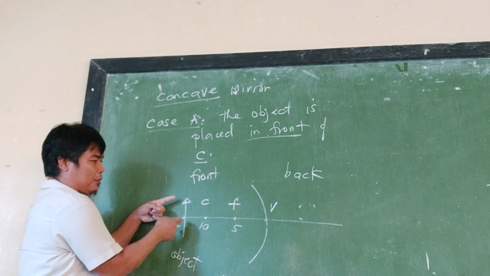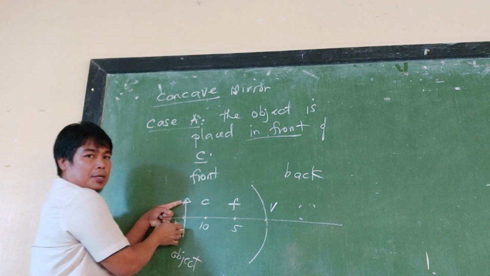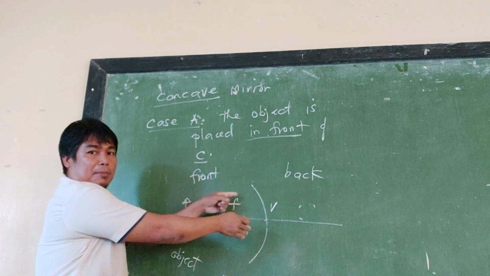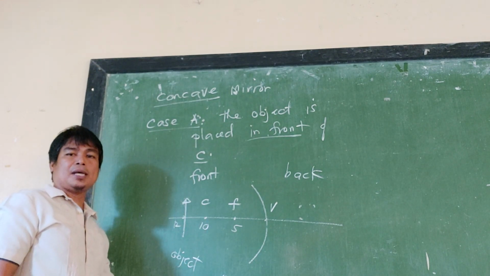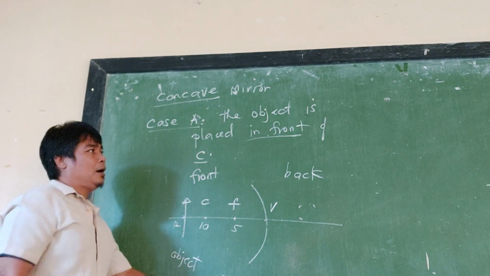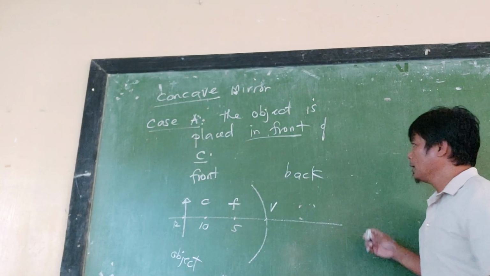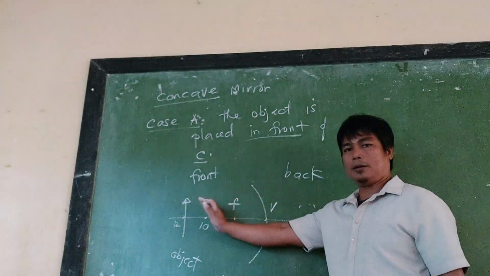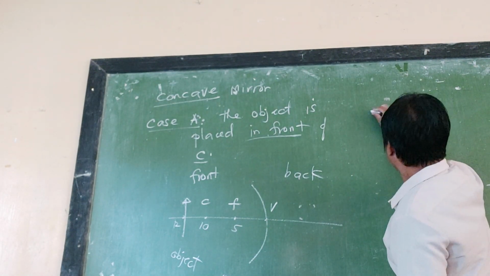If you place this object in front of this concave mirror, of course, there is an image formed. Where is the image? Where will it be formed? By following these steps, we can correctly sketch the image.